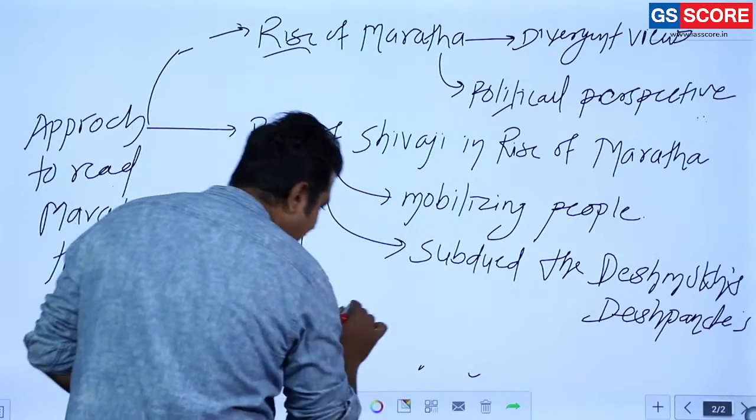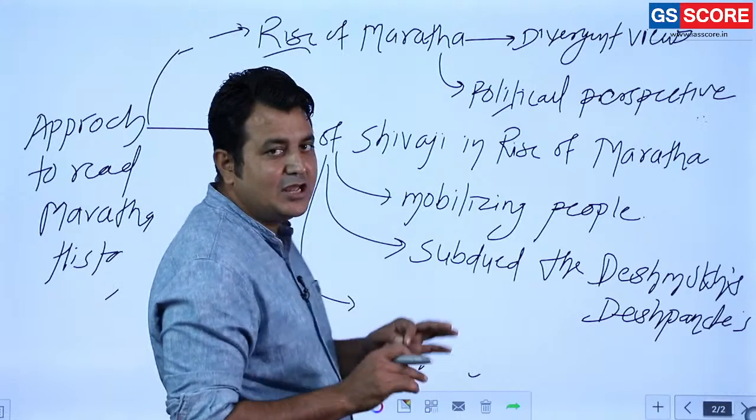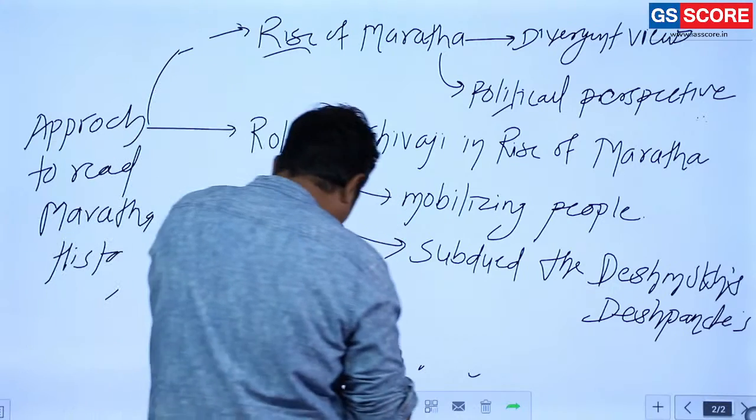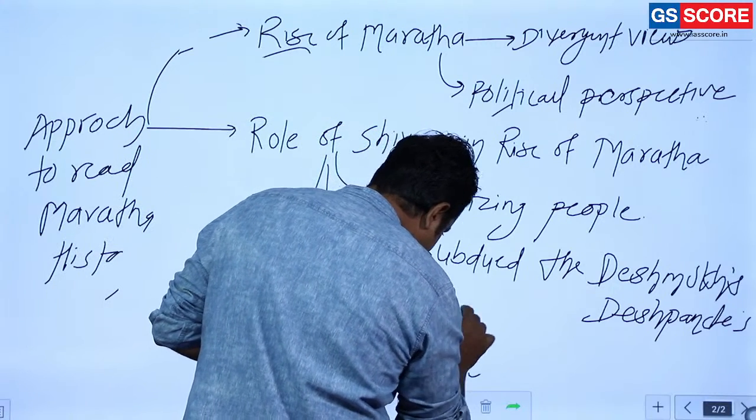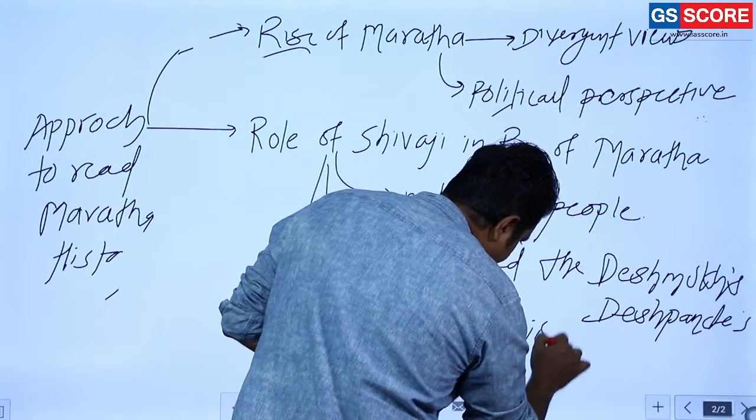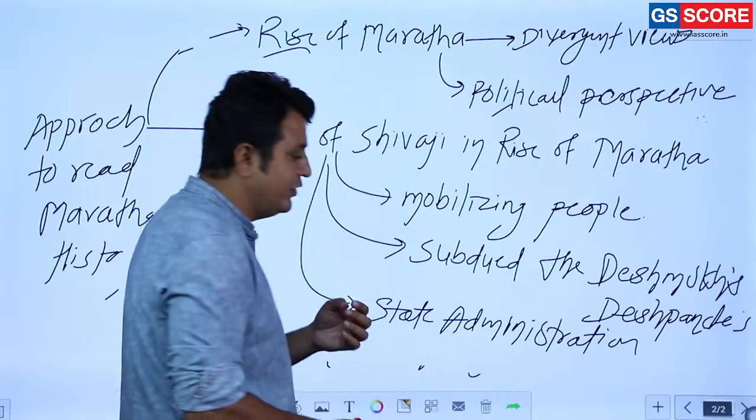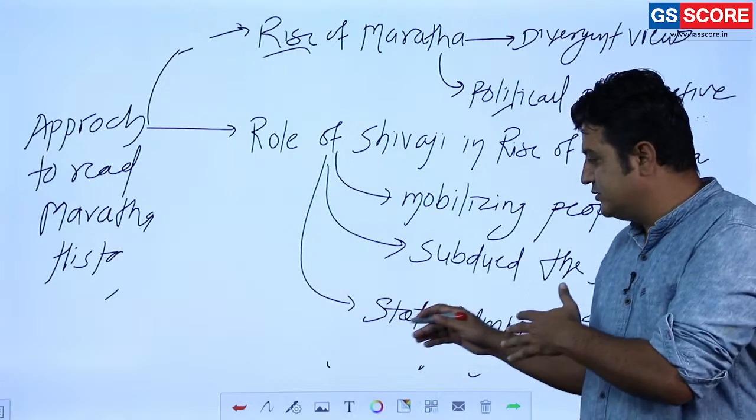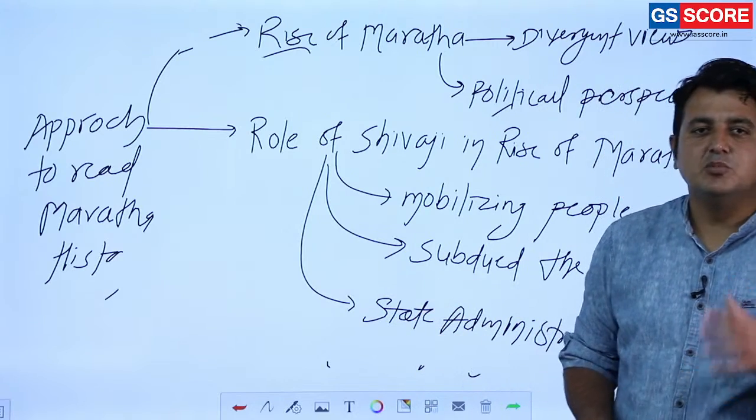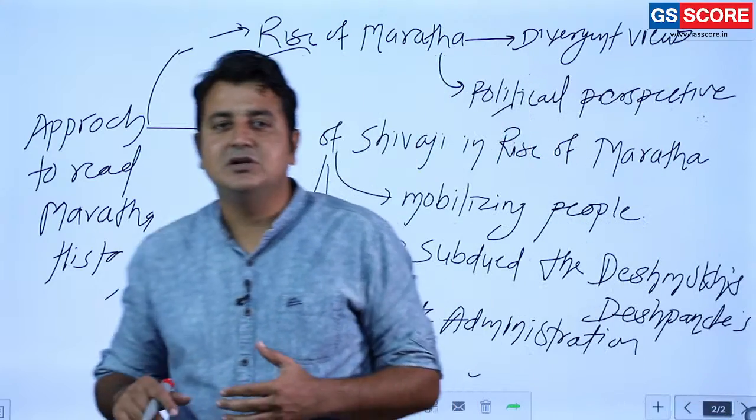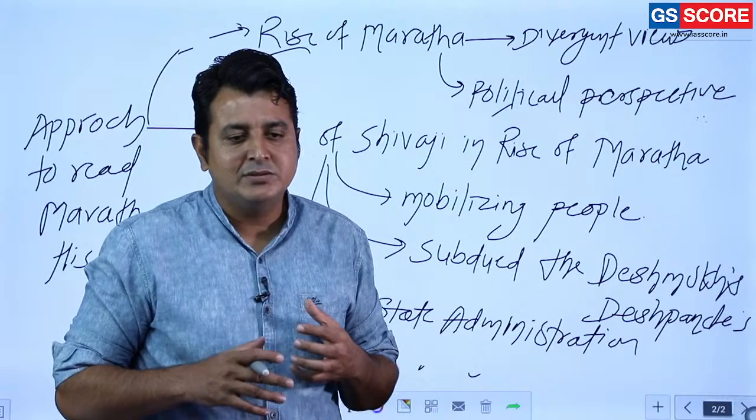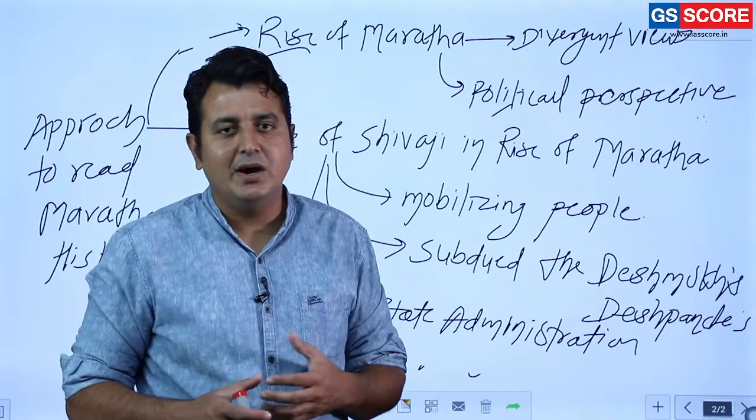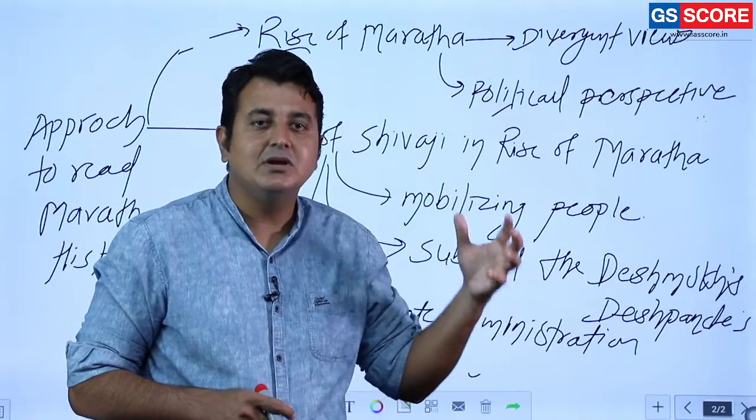The next important aspect of Shivaji is his state administration. Clear? State administration is important. So many aspects are involved in the state administration. Don't worry, we are going to discuss this in detail as well. The most important aspect of Shivaji's administration is that Shivaji was basically an adoptive ruler. He always welcomed new ideas. If any noble idea is present, he is going to acquire it.